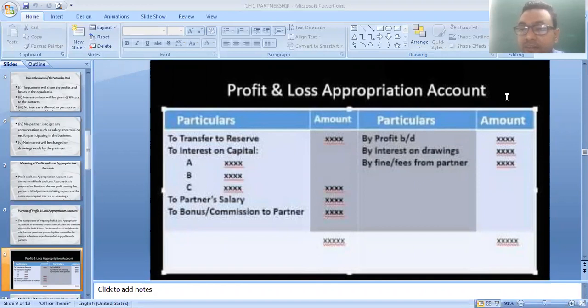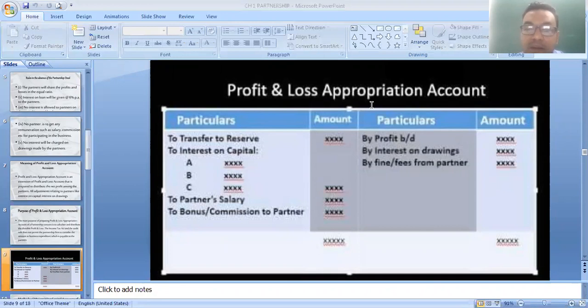It is income for the firm. So any fines, interest on drawings, any income you receive from the partners, is written on the profit and loss appropriation account. Clear? This is the format that you have to remember. And then when you close this account, you get the profit.